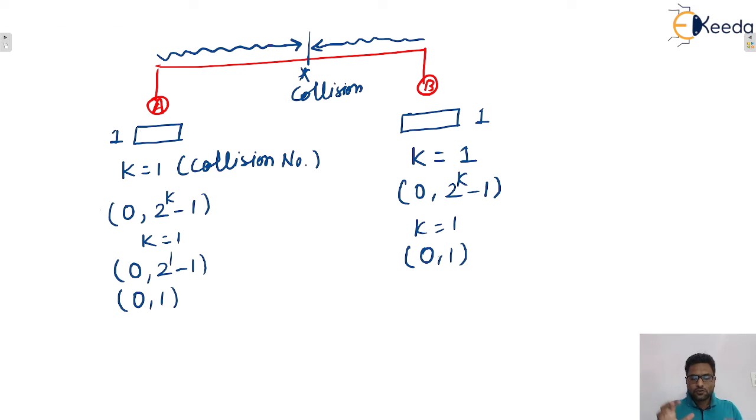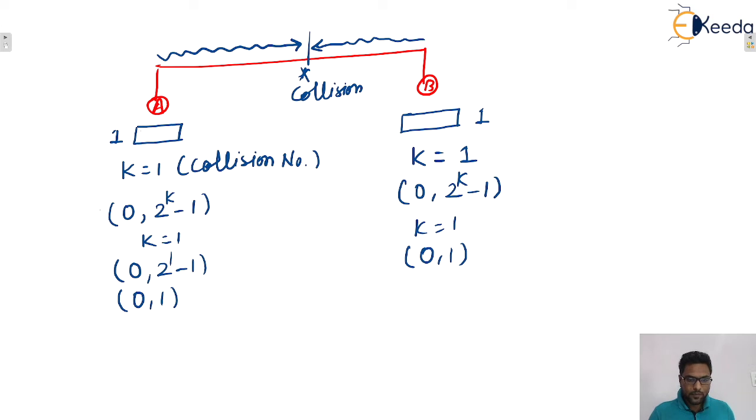That means now choose a random integer number in this range. In this range only two numbers are there, 0 or 1. So A can choose either 0 or 1, and similarly B can choose 0 or 1. Now listen to me correctly. What is the concept here?